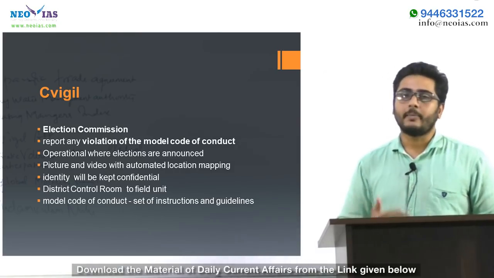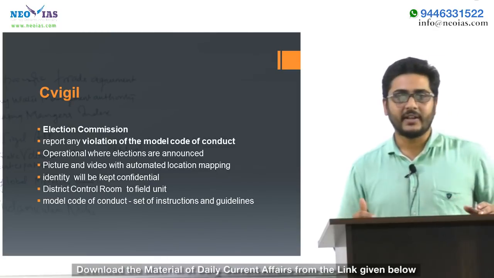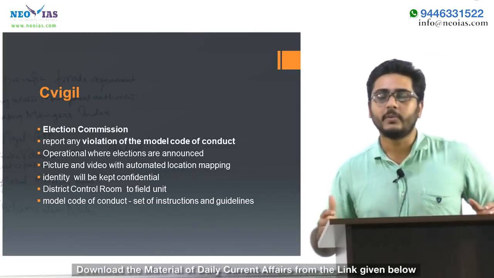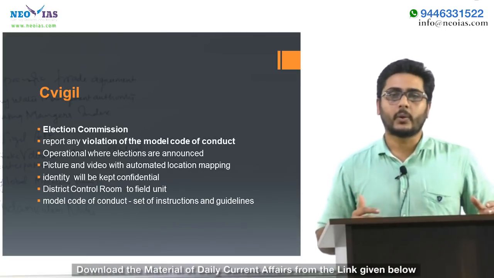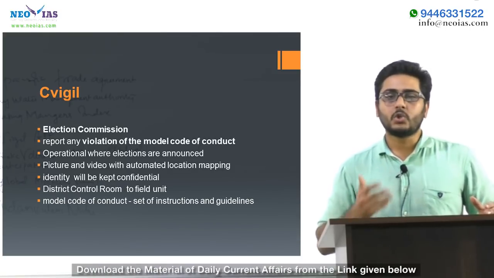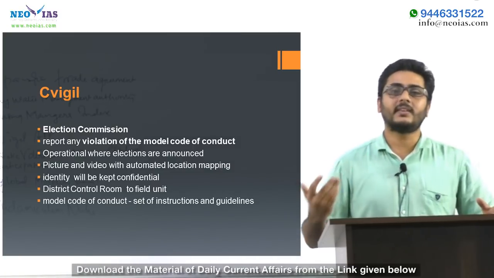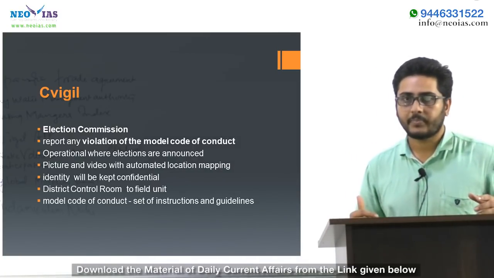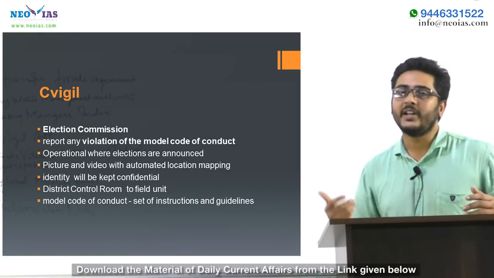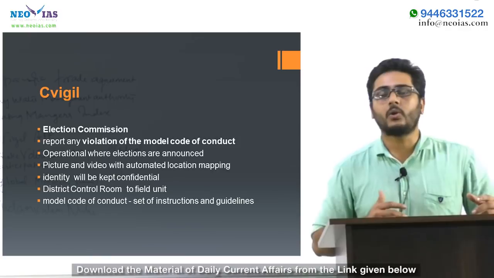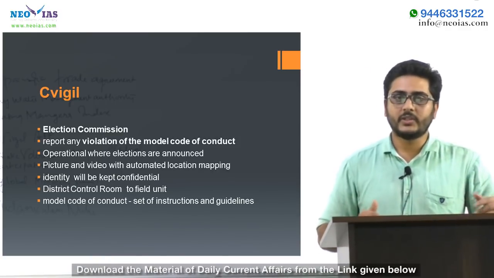All the data uploaded to this app, either the picture or the video regarding a violation of the Model Code of Conduct, along with the location, is forwarded to a control room, and the control room sends this information to a field unit. The field unit will immediately reach the location and investigate regarding the violation of Model Code of Conduct. So that's all about the app.